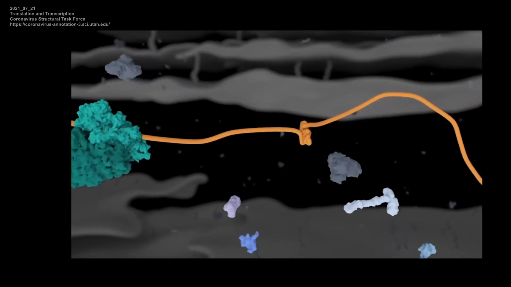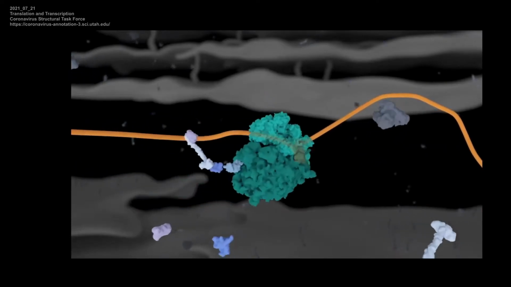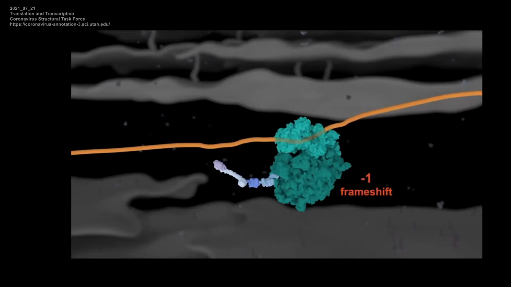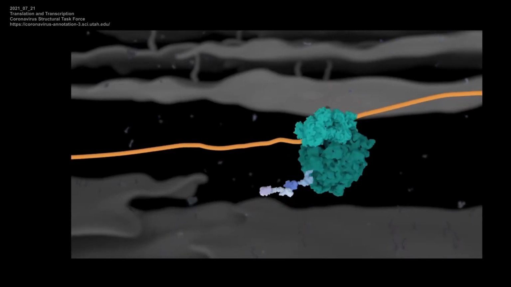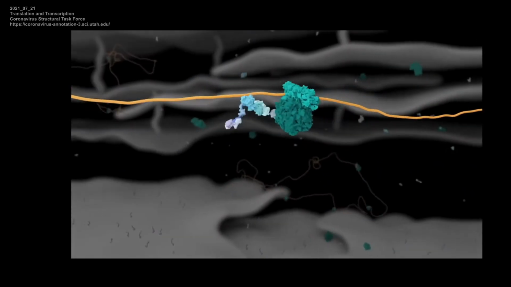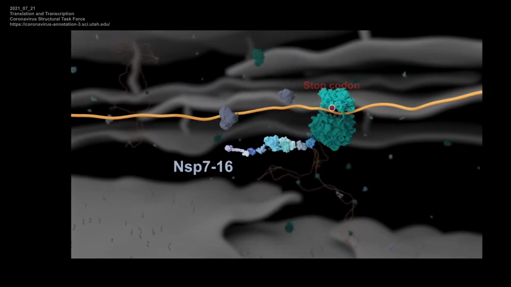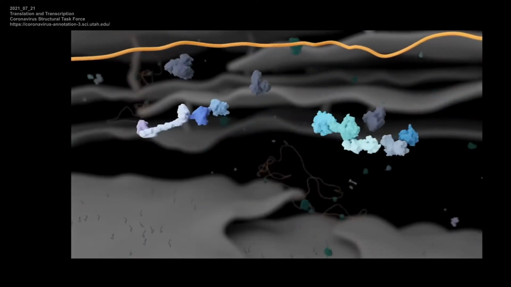The pseudoknot refolds before it is encountered by a closely trailing ribosome. This time, the pause induced from the pseudoknot results in a -1 frameshift, allowing the ribosome to progress beyond the stop codon. In this case, NSPs 12 to 16 can be translated, and the polyprotein is processed by NSP5.